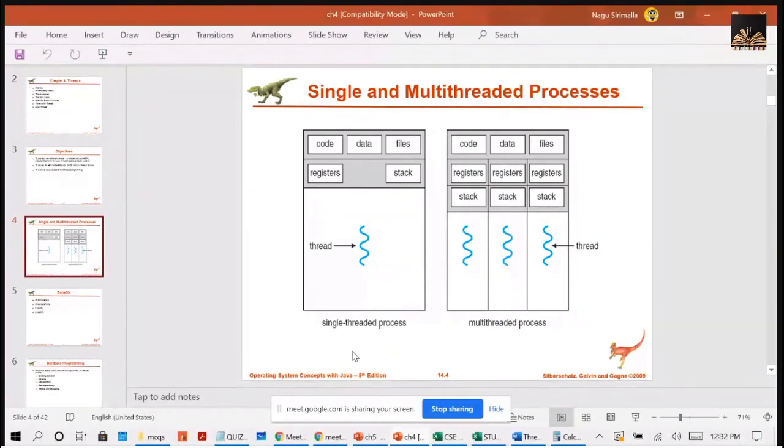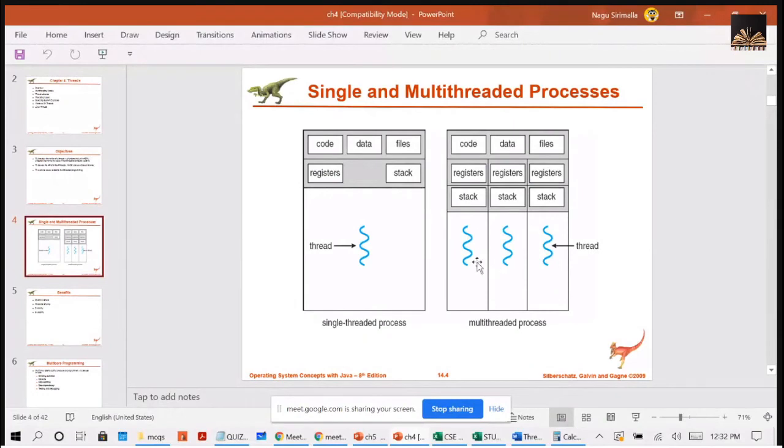That means it will not be divided into smaller units. As a single unit, your entire process is getting done. That will be called a heavyweight process. A traditional process is called a heavyweight process, which has only a single thread of control.